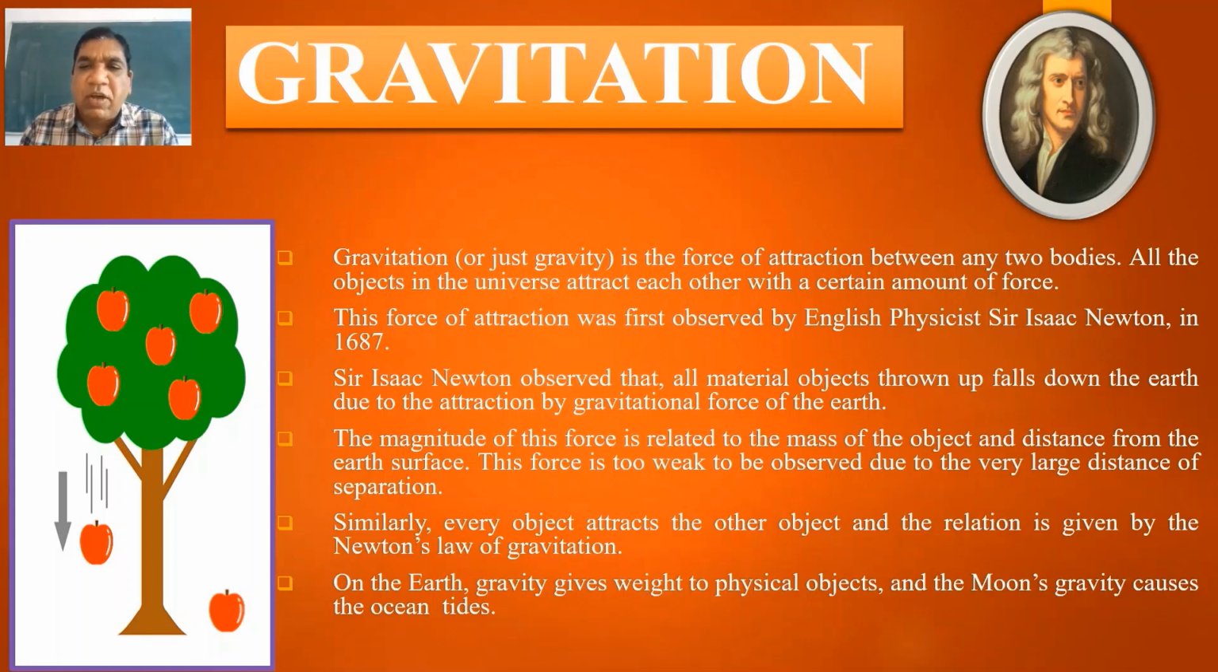Sir Isaac Newton observed that all material objects thrown up fall down to the earth due to the attraction by the gravitational force of the earth. The magnitude of this force is related to the mass of the object and the distance from the earth's surface. This force is too weak to be observed due to the very large distance of separation. Similarly, every object attracts the other object and the relation is given by Newton's law of gravitation. On the earth, gravity gives weight to physical objects and the moon's gravity causes the ocean tides.